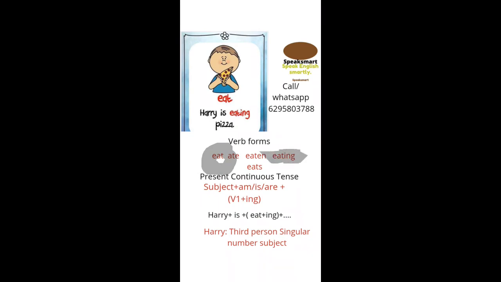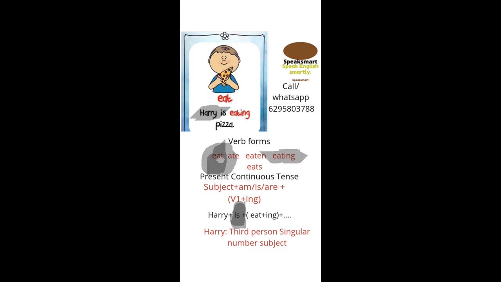So there is one person, and out of I, we, you, Harry, Harry is third person, singular number. So the auxiliary verb will be is in case of present continuous tense. And here Harry is, and the main verb is eat.